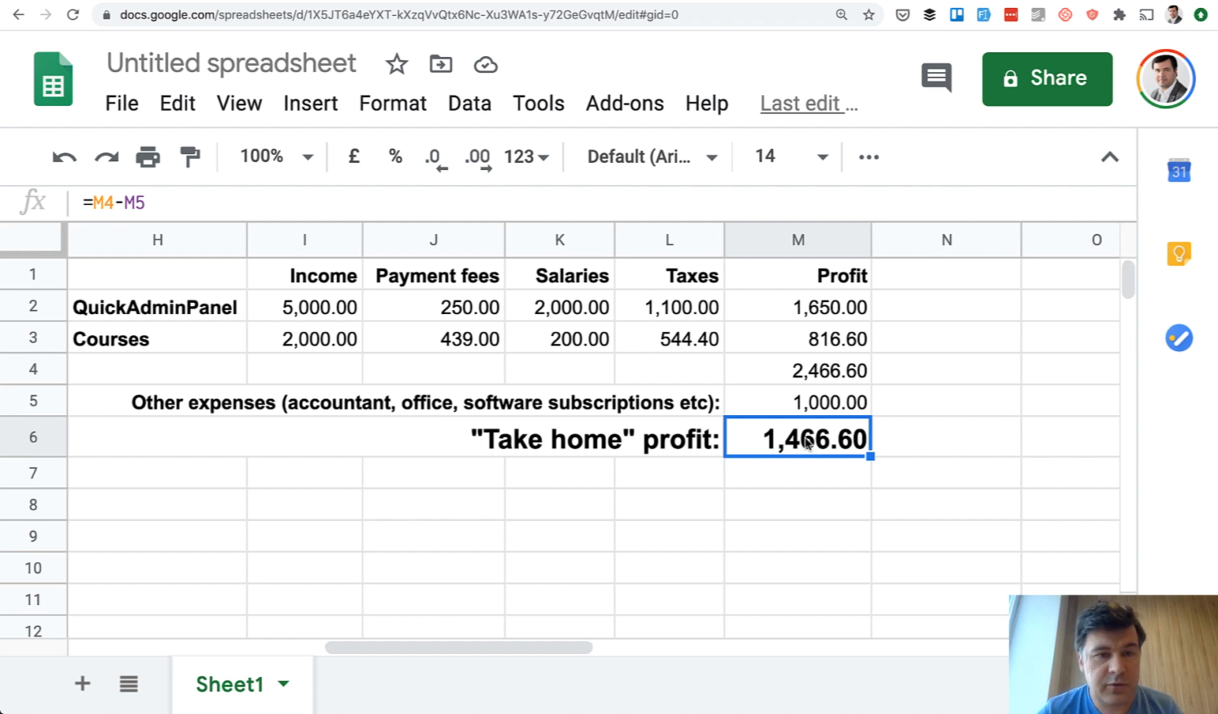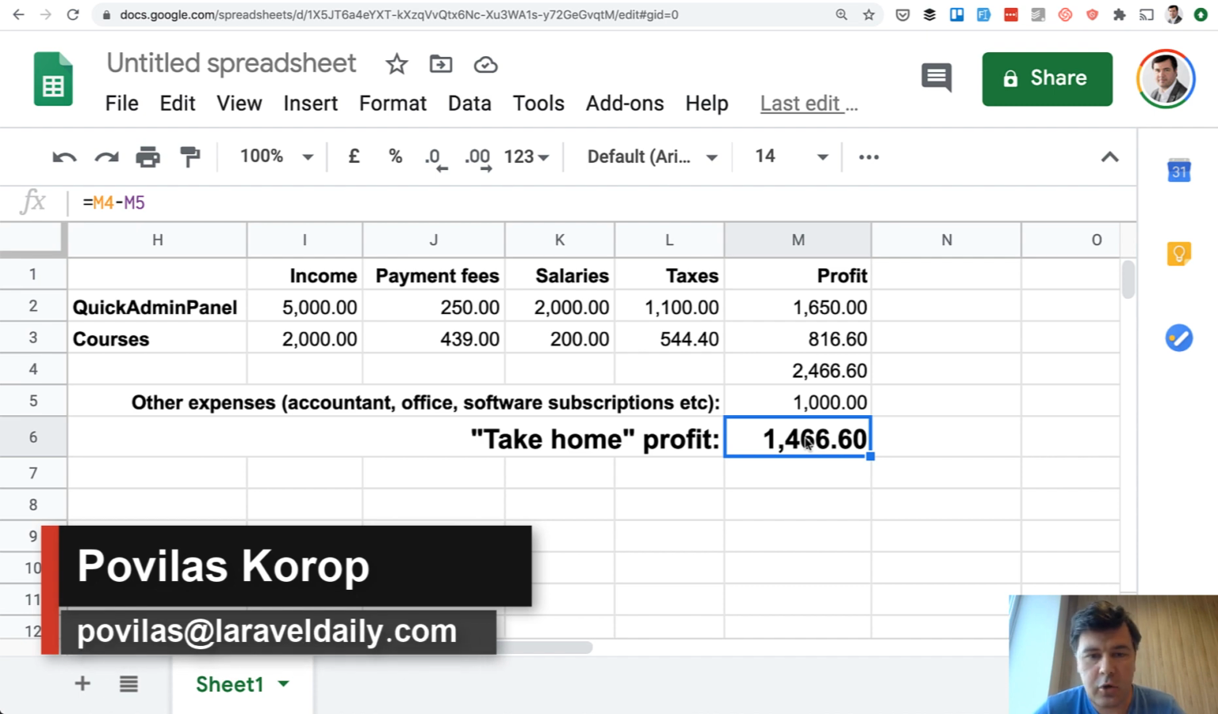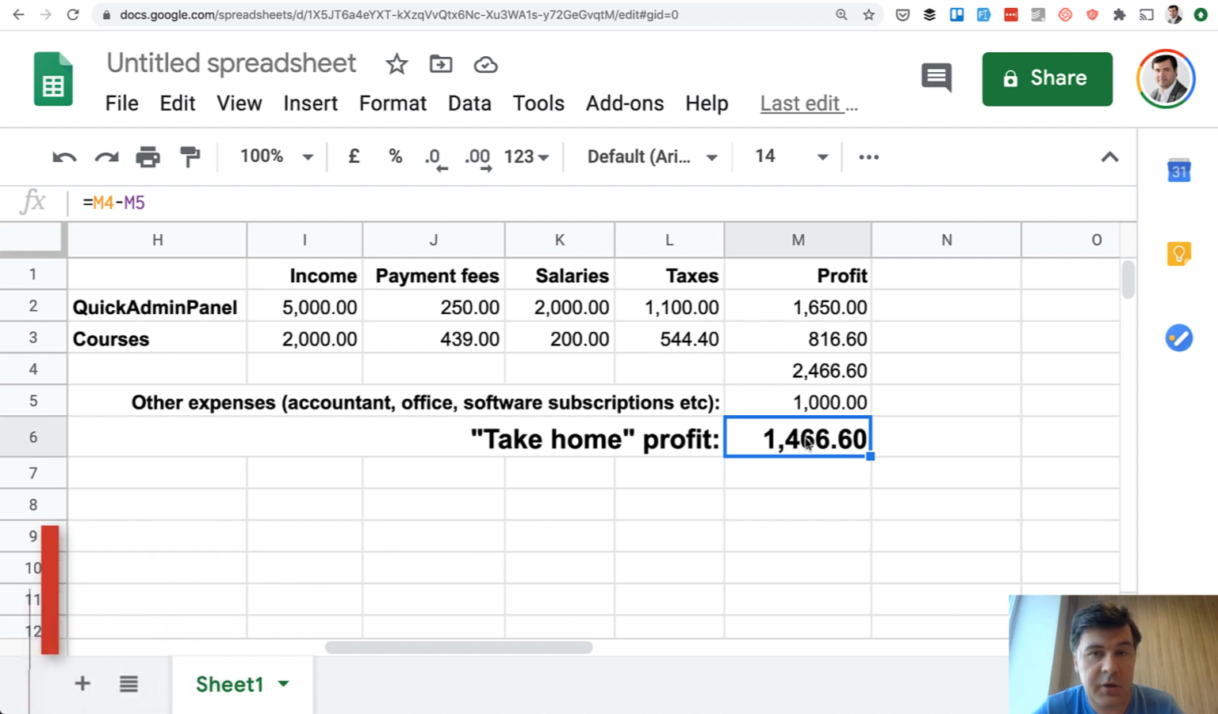What do you think about those numbers? Would you be happy if you were me? Maybe you want to share and discuss your numbers in the comments. I can help maybe with my experience. Or if you have any ideas for your products or courses, you can shoot me an email and maybe I will share my opinion on that.